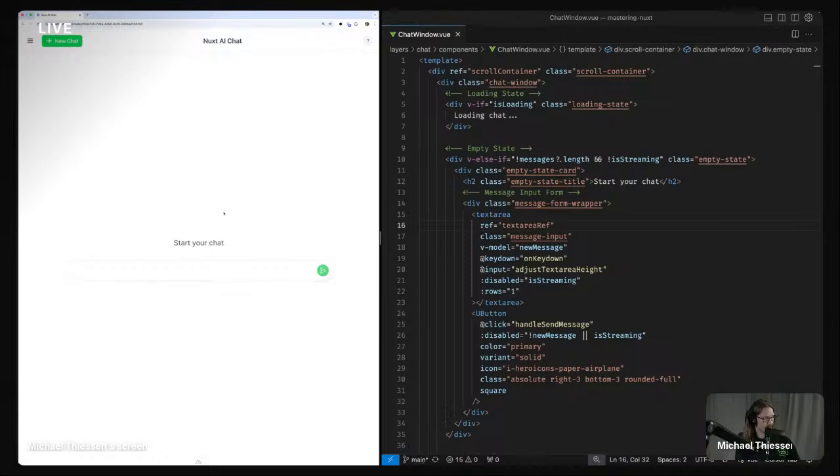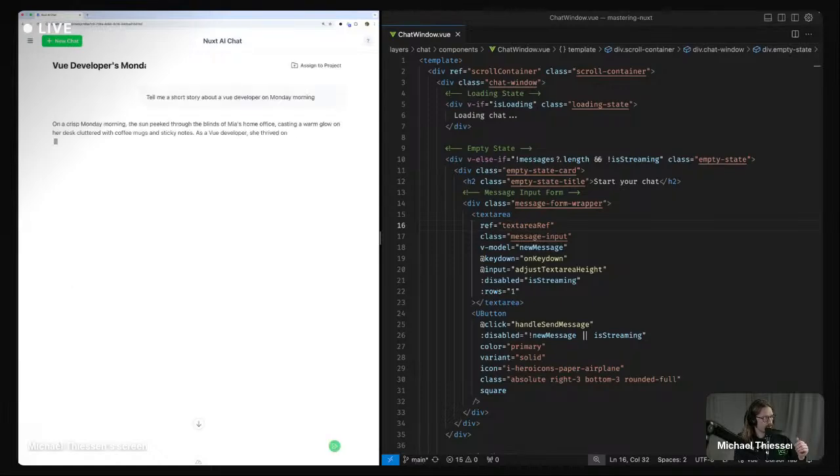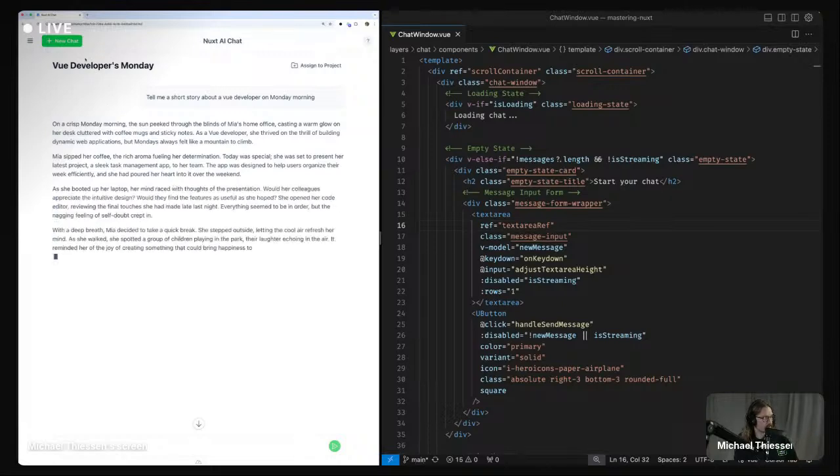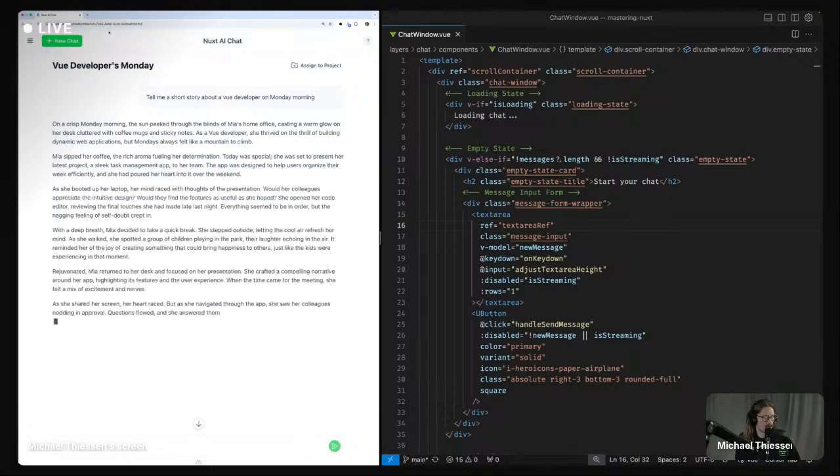So basically what we've got right now is you can start a new chat. You can type in something like, tell me a short story about a Vue developer on Monday morning. And then it'll stream back the response. It'll update the title dynamically.